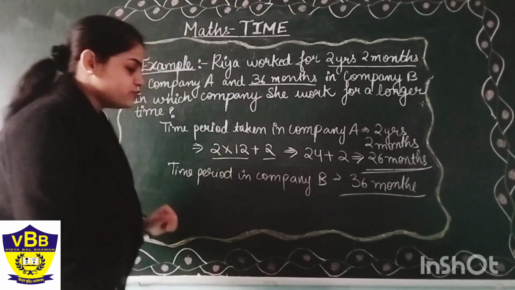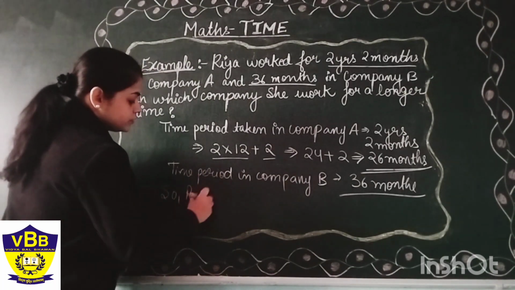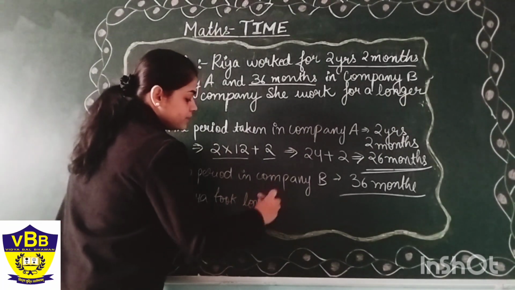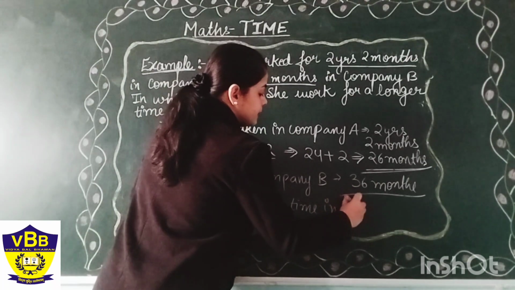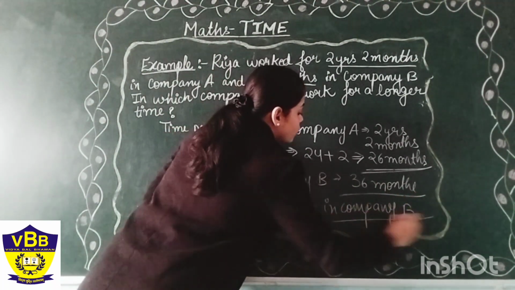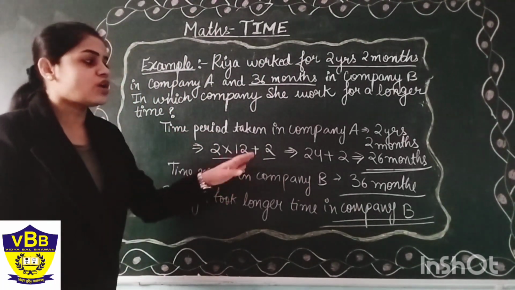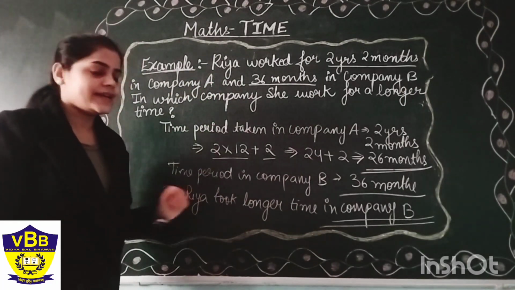So Ria took longer time in company B. She has worked more time in company B. So that's how we will do. We have to convert it. We have to make it similar units and then we will solve the question. The story sums will be solved like this.